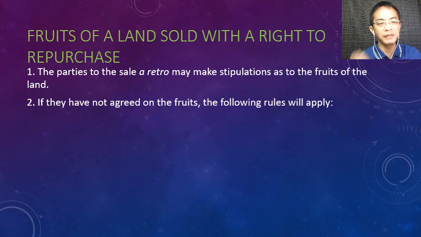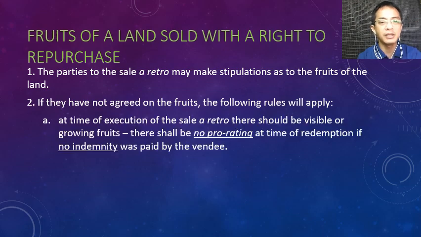If they have not agreed on the fruits, the following rules will apply. The civil code, okay, if you do not want to agree on the fruits, then the civil code said, then you have to follow these rules. Number 1, if at the time of the execution of the sale, there will be visible or growing fruits, there shall be no prorating at the time of redemption if no indemnity was paid by the vendee.